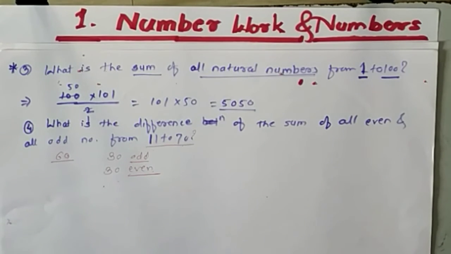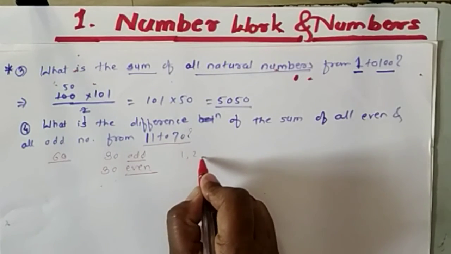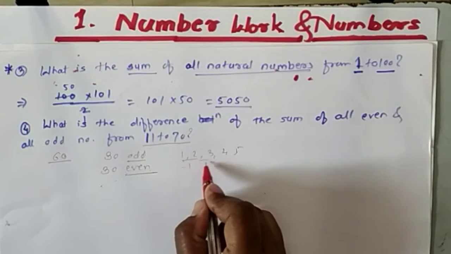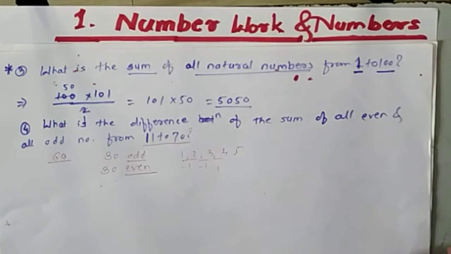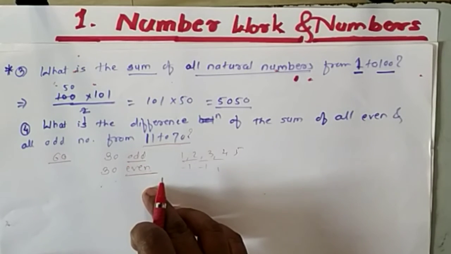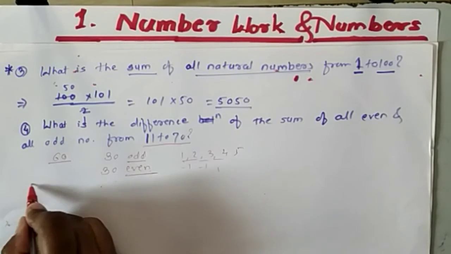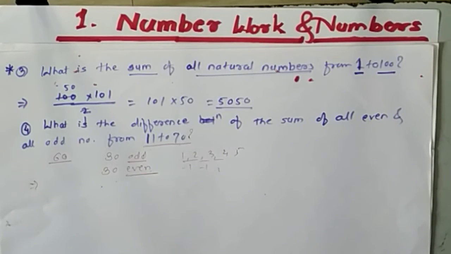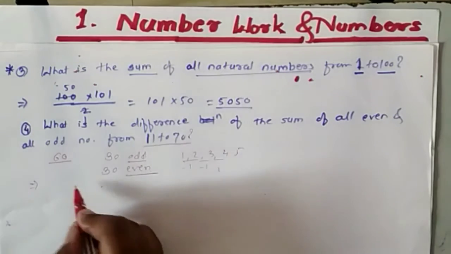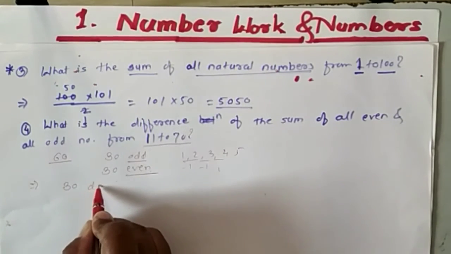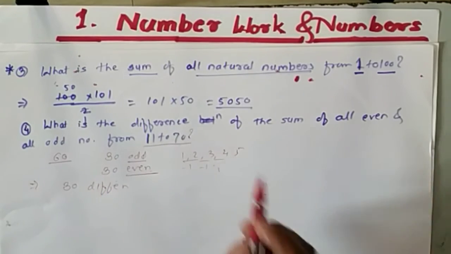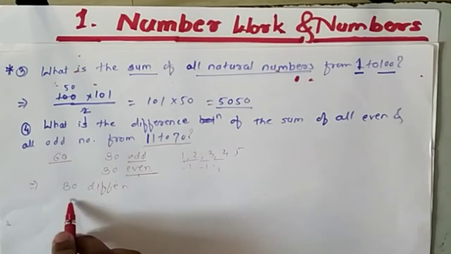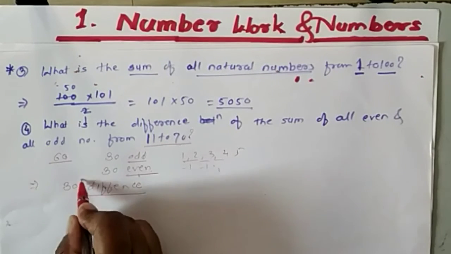If you see 1, 2, 3, 4, 5, in between these, what is the difference? A difference of 1 is present between each pair. In the same way, if 30 odd and 30 even numbers are there, then the total difference is 30, because the difference is 1 only. If you see here, 60 numbers are there, and if you subtract each odd from its even number, then you will get the answer. The difference is 30.